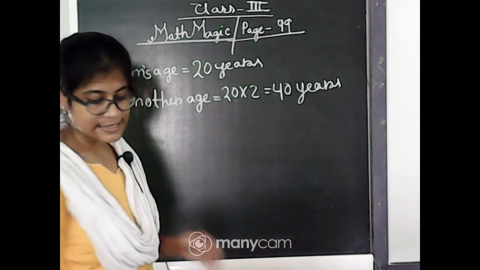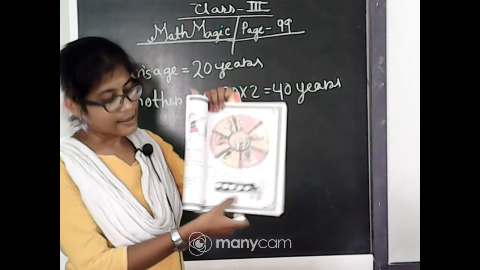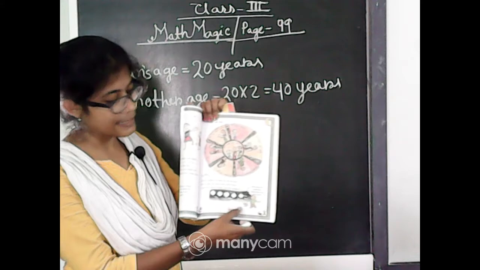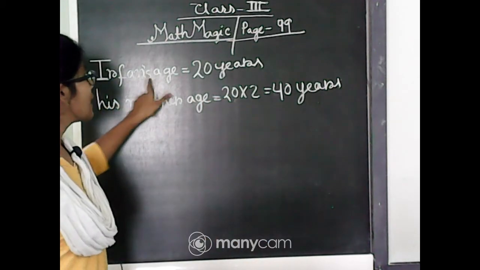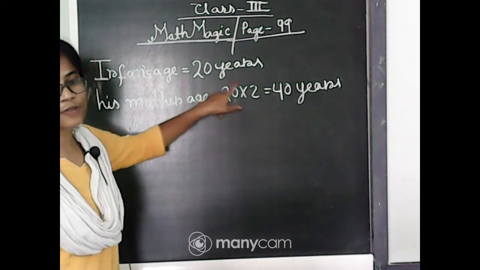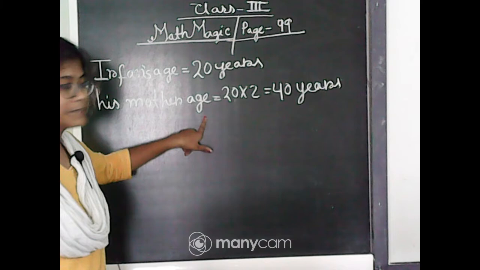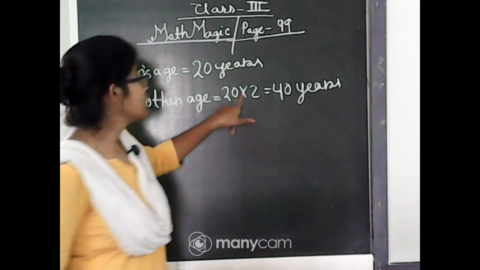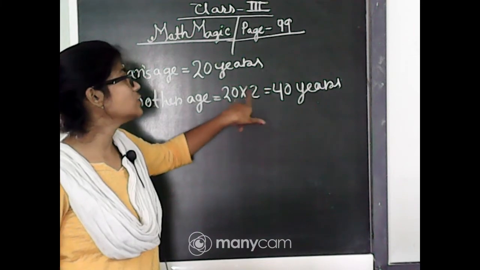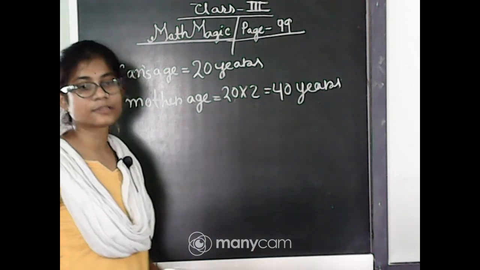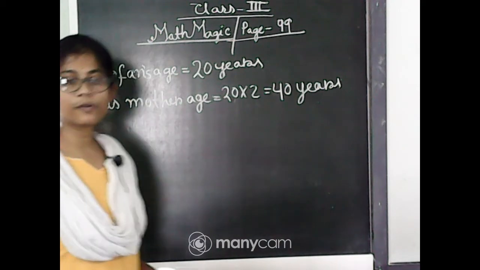So, students, see here. Here some space is there. So write down here, first line: Irfan's age equal to 20 years, and then after that his mother's age equal to 20 into 2. 20 into 2 equal to 40 years. Okay, students? Is it clear for everyone?